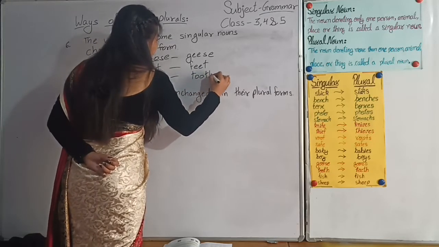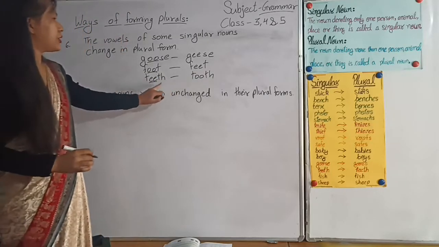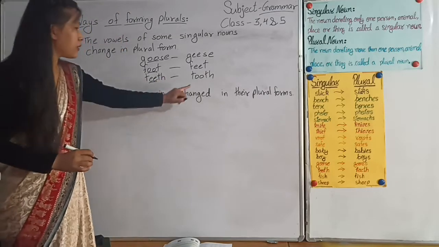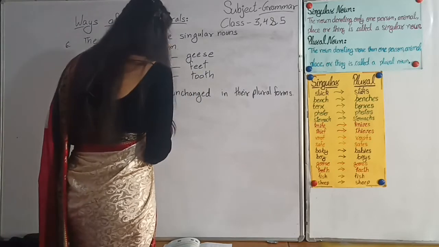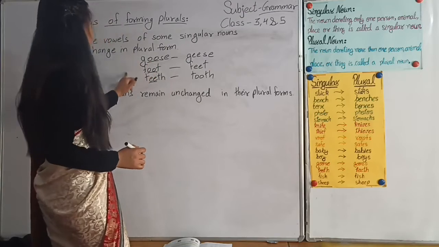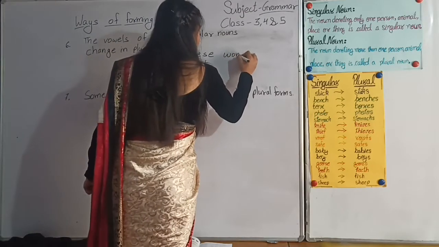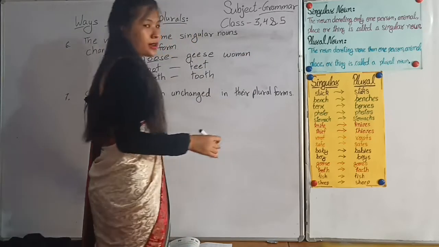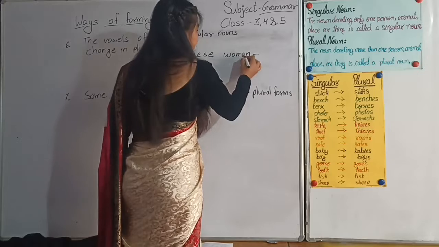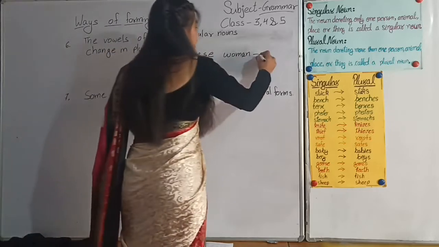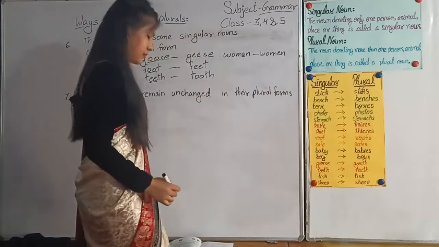Here vowels are changing in plural form. So these are some examples of this rule. Next rule, woman. Here what vowel is changing? Man, like woman, W-O-M-E-N, women.